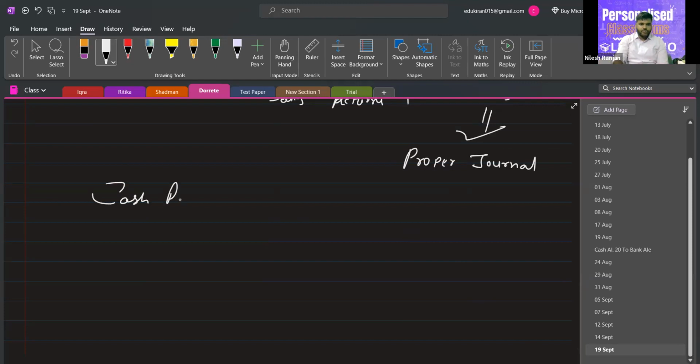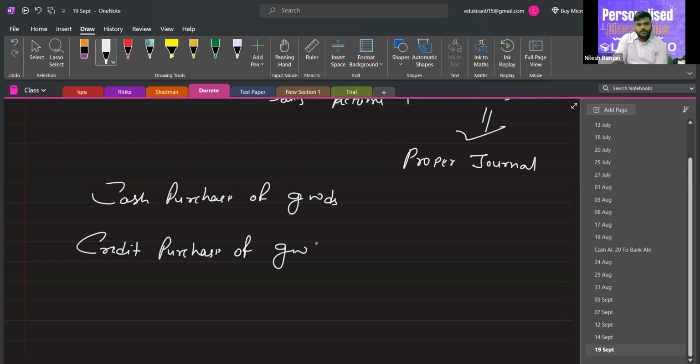Cash purchase of goods. Which book? Cash book, sir. Cash book. Very good. Credit purchase of goods. Purchase book.